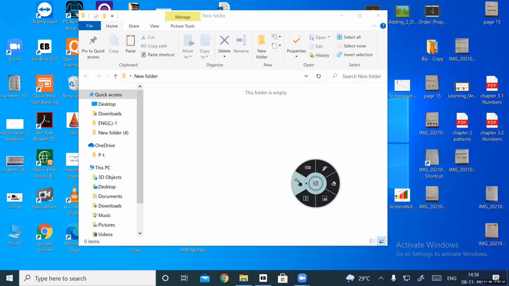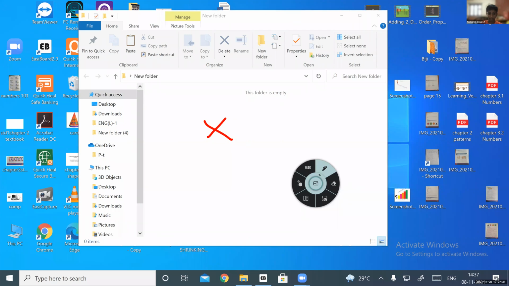Now, how to close this window now? Close button. Where is this close button present? X. Yes, it looks like an X, isn't it? Yes, Nathaniel? Yes, it's an X, but it's actually a close button. It can be called an X button or a close button. There are some people who call them X buttons.